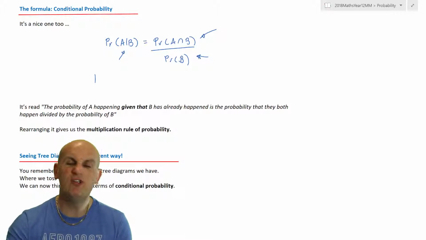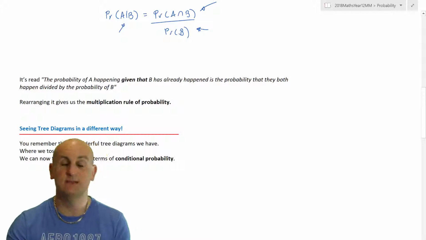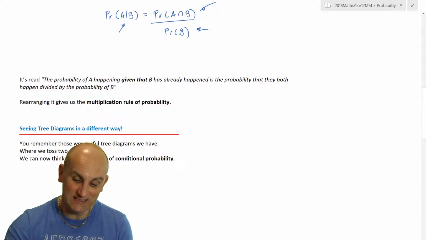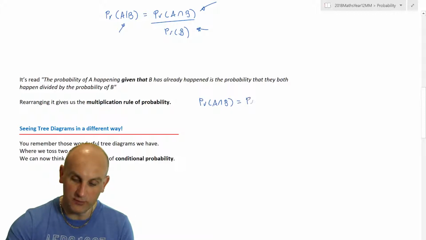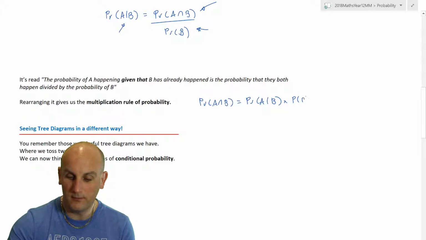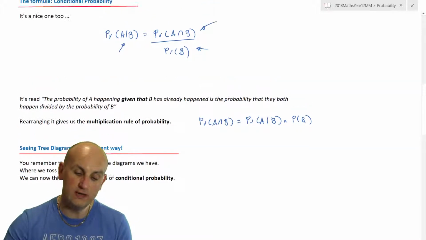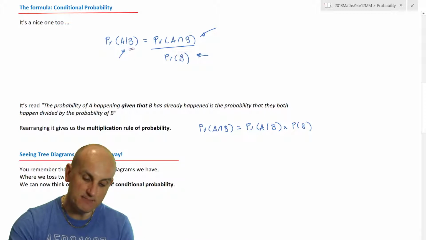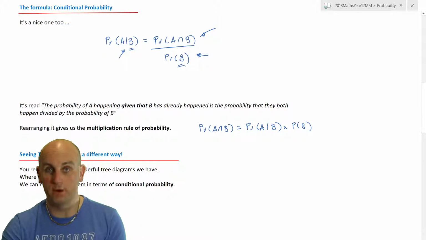Brilliant. Now, when I rearrange this, getting rid of that line because it's confusing me, what I end up with is the multiplication rule of probability. It simply states that the probability of A and B is equal to the probability of A given that B multiplied by the probability of B. All I've done is rearrange these formulas. Now, what is really, really important to note is this B, after the given that, must be the B on the bottom of the formula.